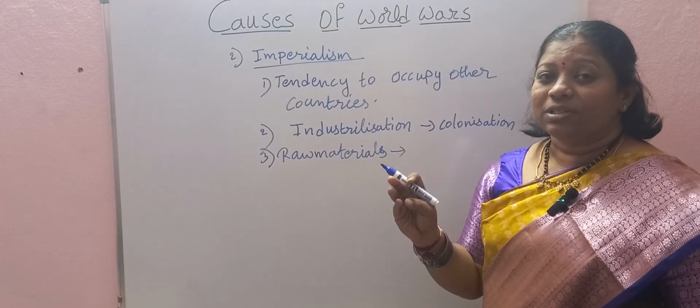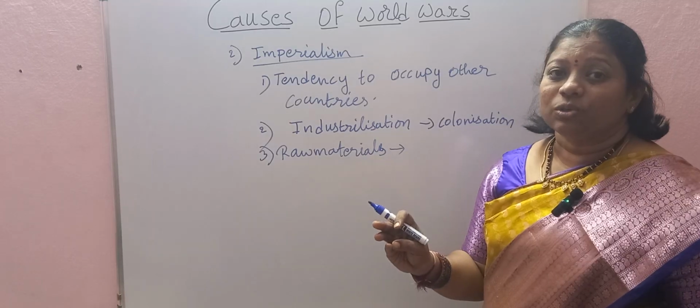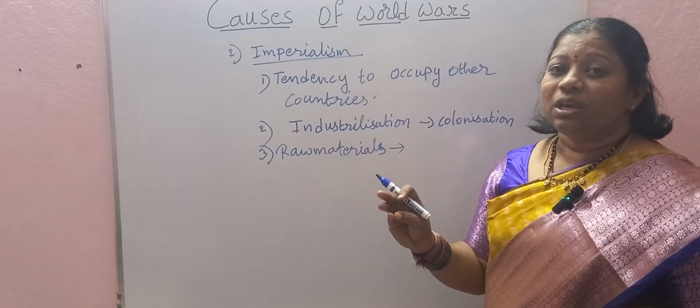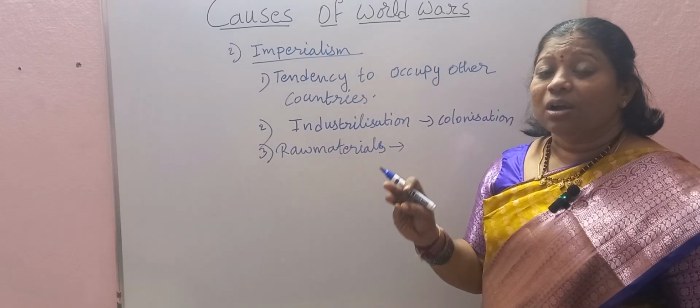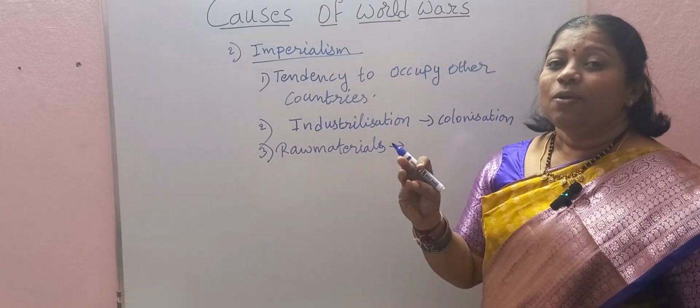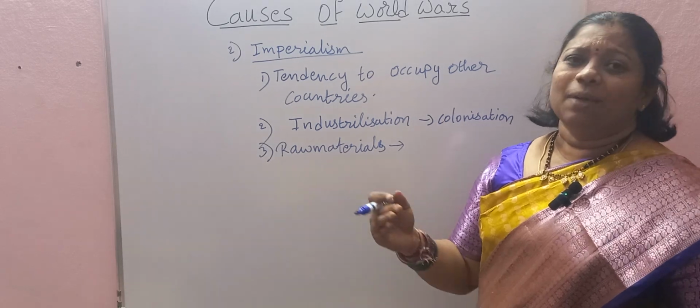In Africa, for the sake of mineral resources as well as for the slave trade also, there was a war. There was heavy competition between the European countries, which led to wars among themselves. Example, take the example of India.